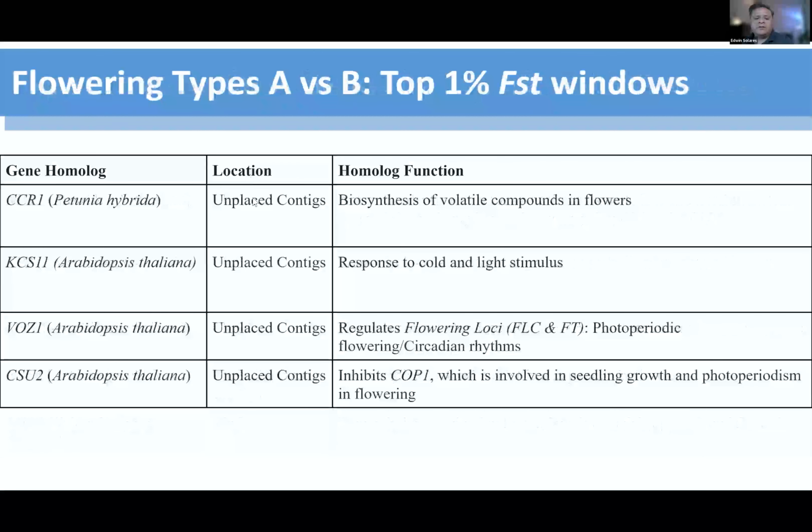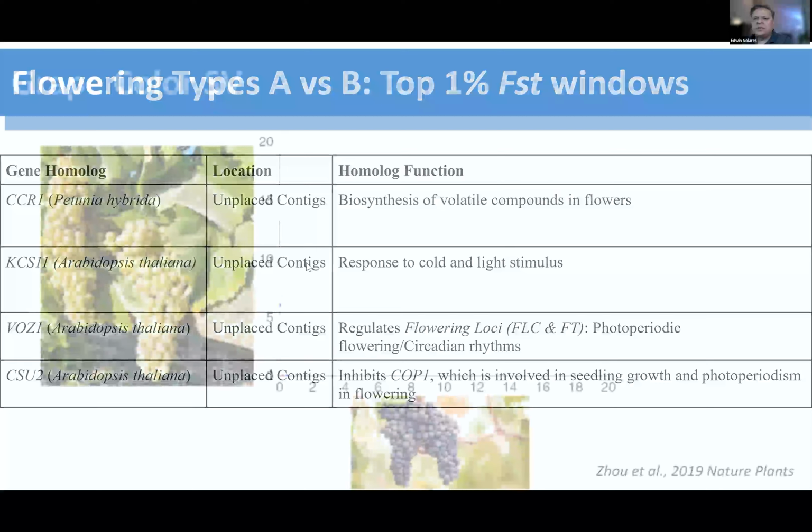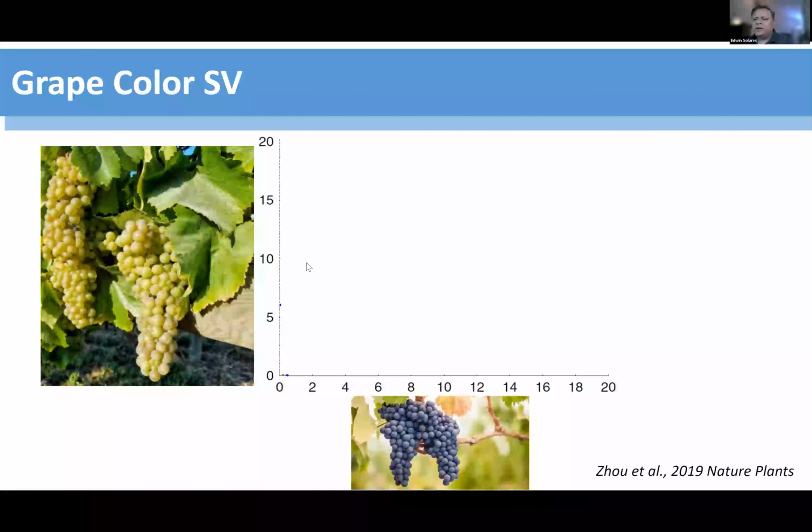We also have several genes in unplaced contigs, meaning our scaffold is not complete. More scaffolding would be required in order to place these contigs somewhere. Most likely, these would probably be in something like a sex chromosome, since we have flowering types about 50-50 within the progeny of a tree.